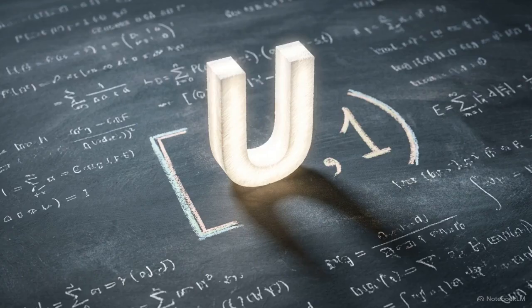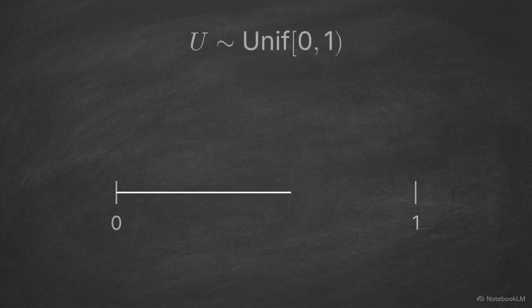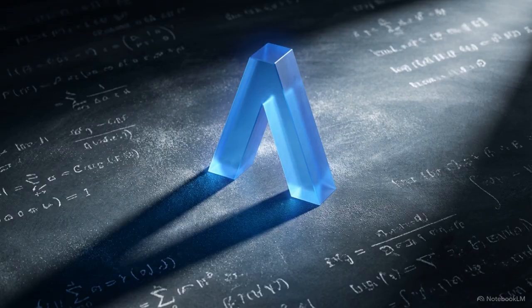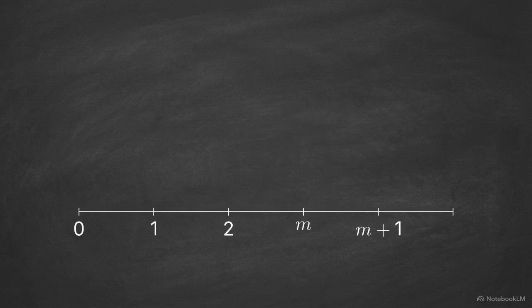We begin by establishing our probability space. The variable u is uniformly distributed, meaning any value starting at exactly 0 and approaching 1 is equally likely to be selected. Next, we introduce a scaling parameter, lambda. We place a limit on lambda. It must fall strictly between an integer m and the next integer m plus 1.